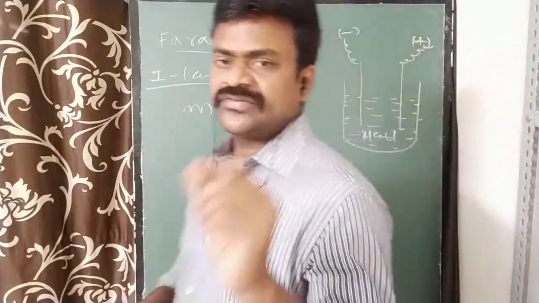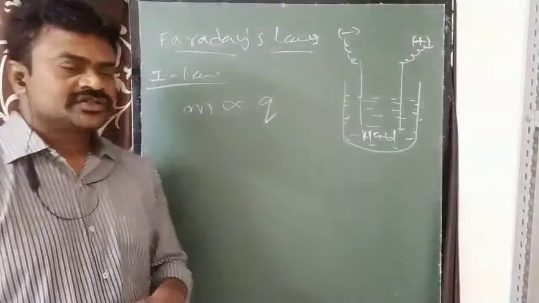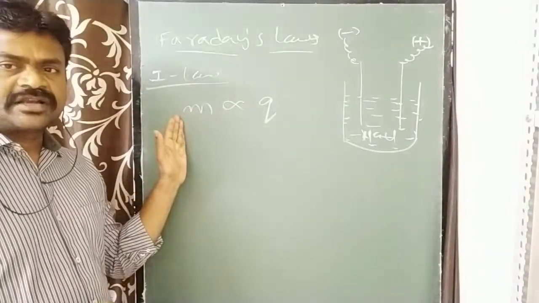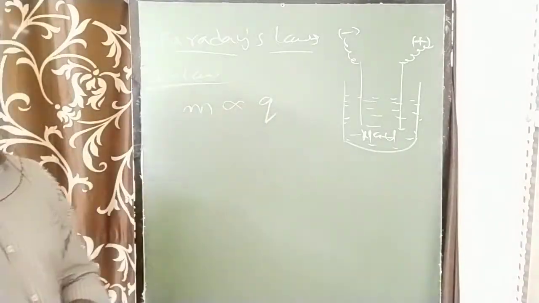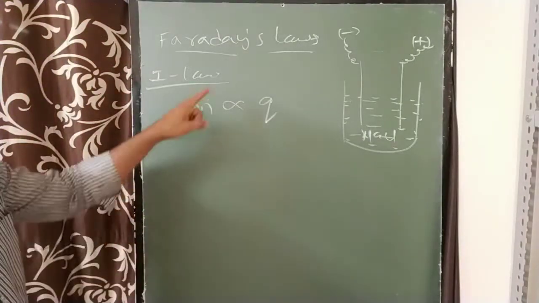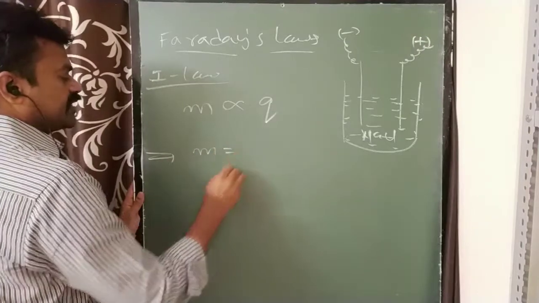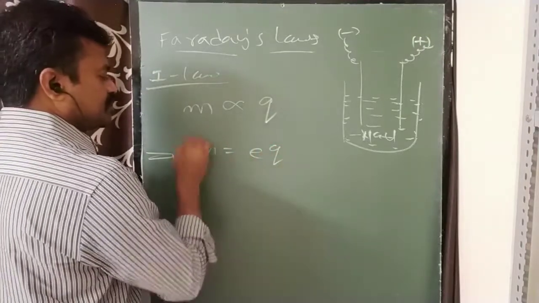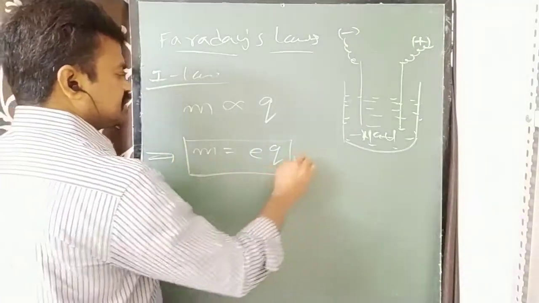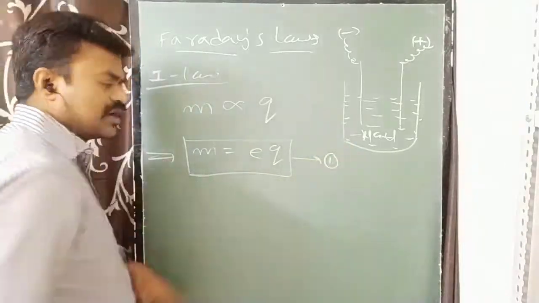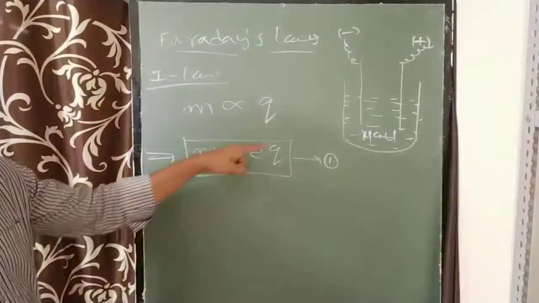This is called Faraday first law. So M is the mass of substance deposited or liberated, Q is the quantity of current passed. Removing the proportionality, we get M equal to E into Q. I am taking this as equation number 1: M = EQ.